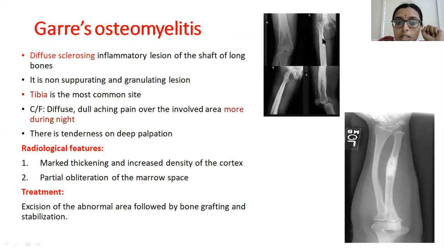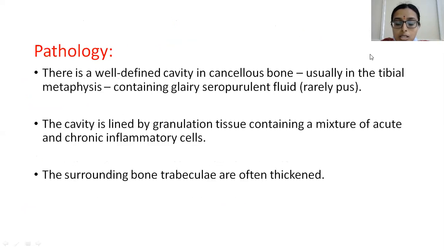Coming to the radiological features, there will be marked thickening and increased density of the cortex, and partial obliteration of the marrow space. Excision of the abnormal area followed by bone grafting and stabilization is the treatment. Brodie's abscess is a very important question, usually asked as a 2 marks question or a 4 marks question.